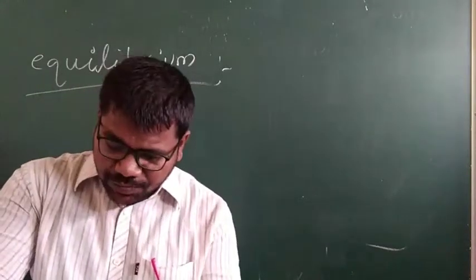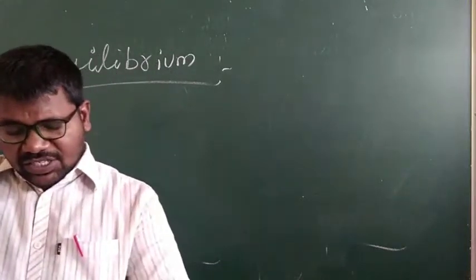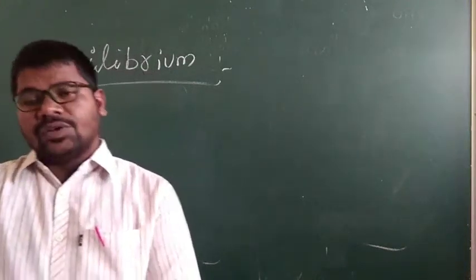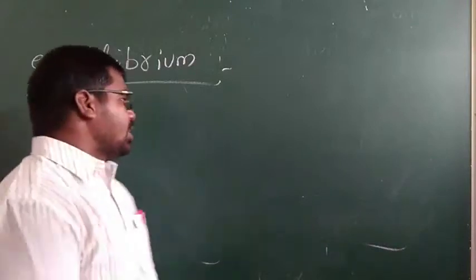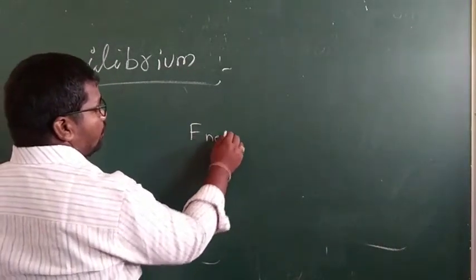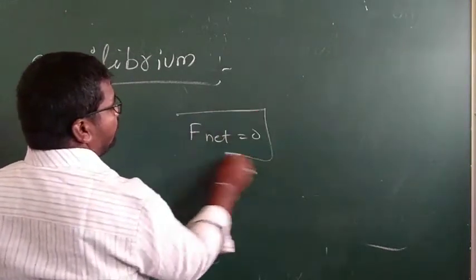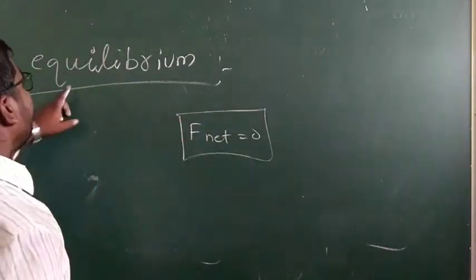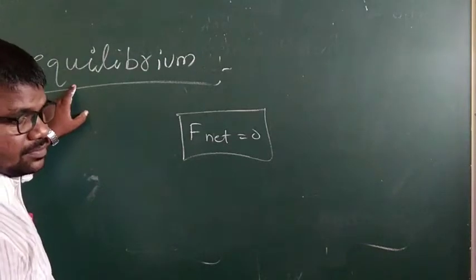These forces are said to be in equilibrium when their resultant is zero. Here, if the net external force is zero, we can say equilibrium.